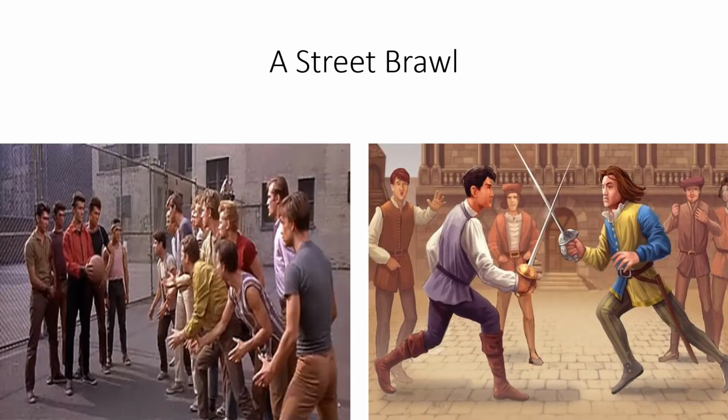Now, we will have a comparison of the plotline between both stories. In total, we have 10 acts or 10 events. The first event or first act is a street brawl. Both stories begin with a street brawl.